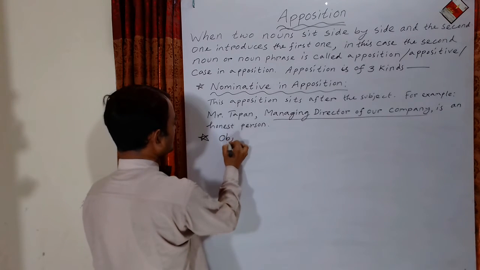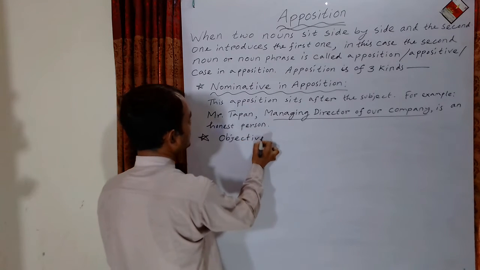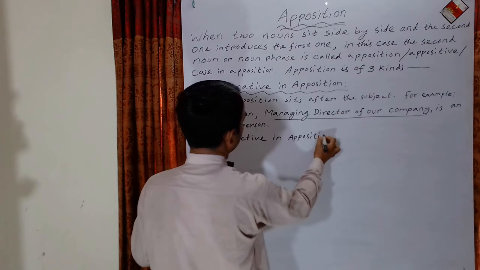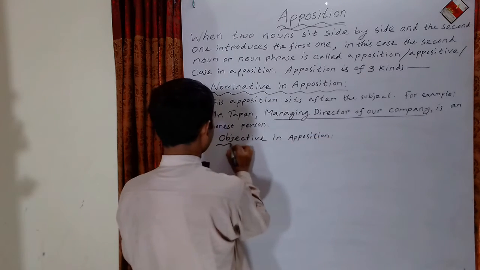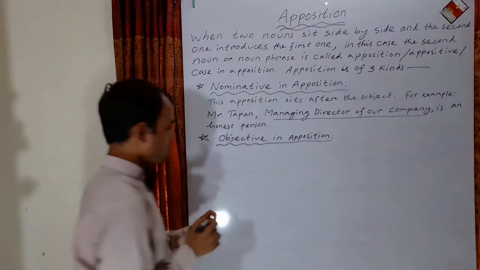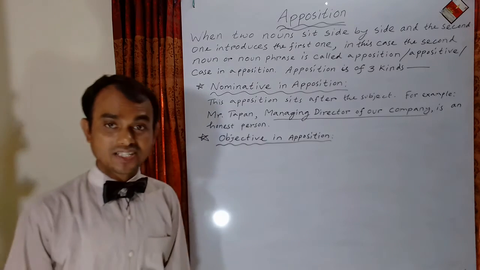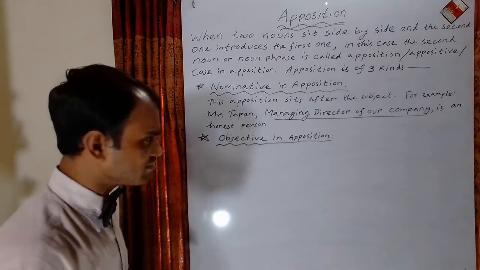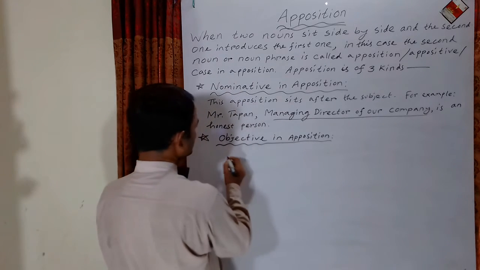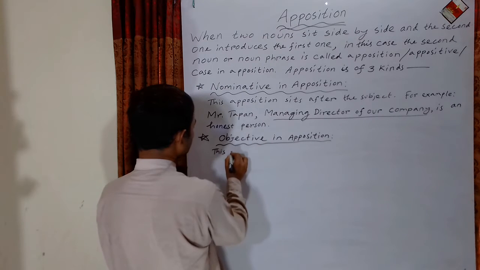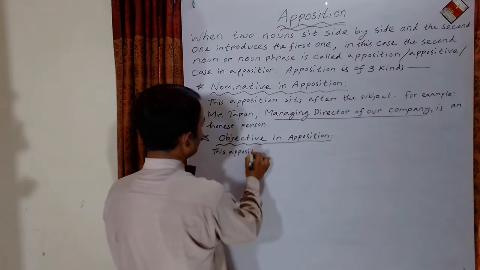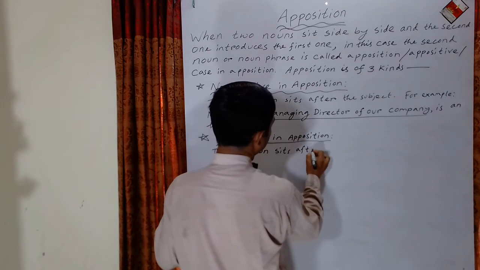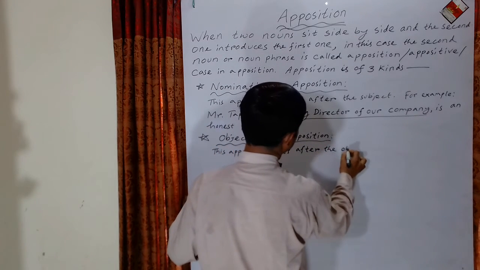objective in apposition. What is objective in apposition? This apposition sits after the object.